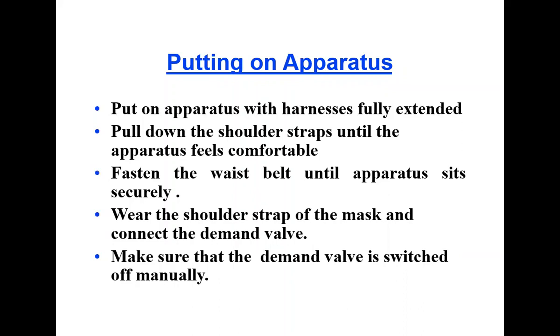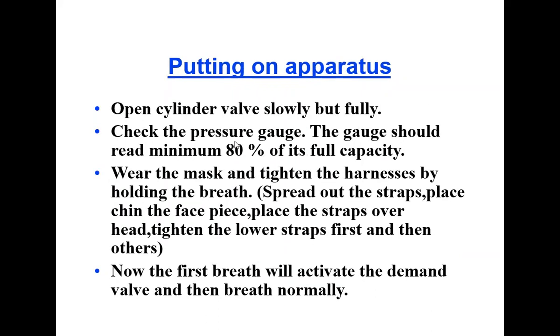Then wear the shoulder strap of the mask and connect the demand valve. So make sure that the demand valve is switched off manually. Then, after putting on the apparatus, open the cylinder valve slowly but fully. Check the pressure gauge. The gauge should be minimum 80% of its full capacity. So that is the basic criteria before using this SCBA in confined spaces.